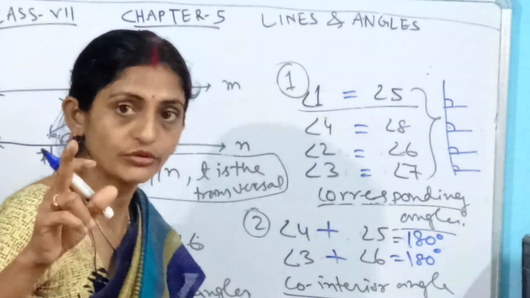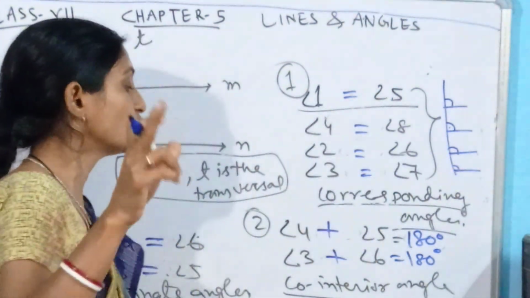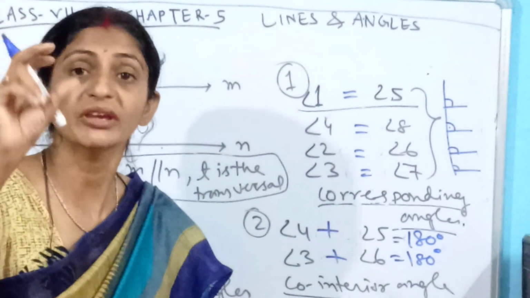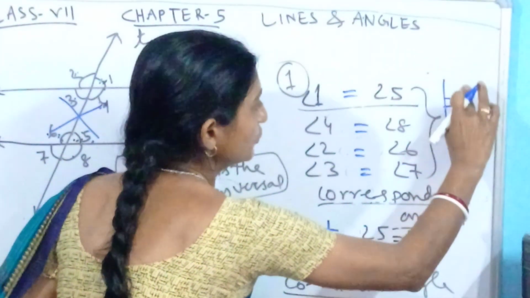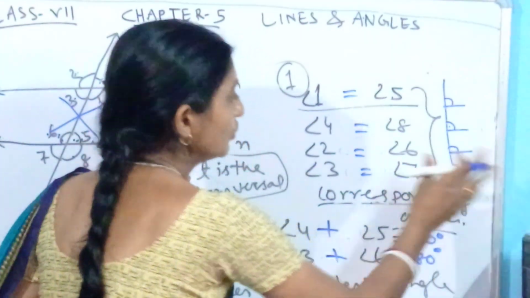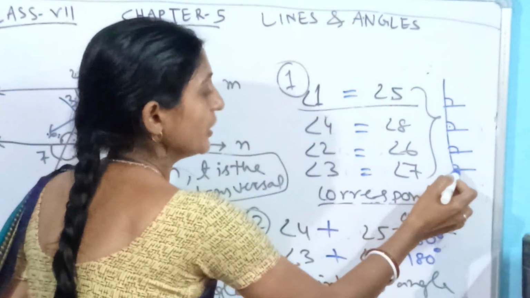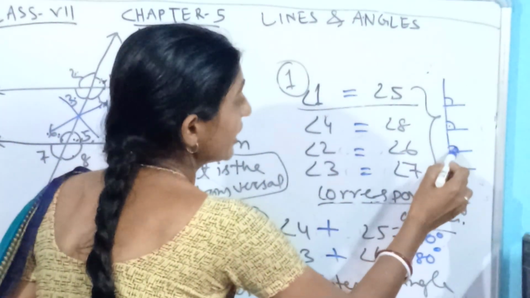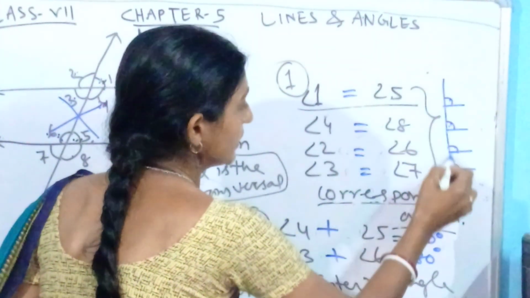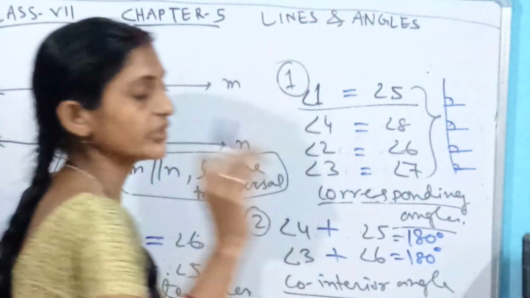What I want to share, have you understood? When you are talking about corresponding angles, which image will come to your mind? Think of a ladder, and remove one side. Now each line where you are putting your steps, that angle where you are putting your steps is the corresponding angle in the diagram.